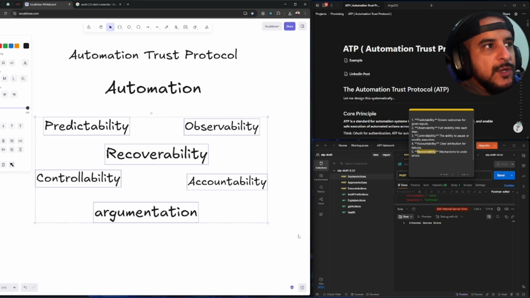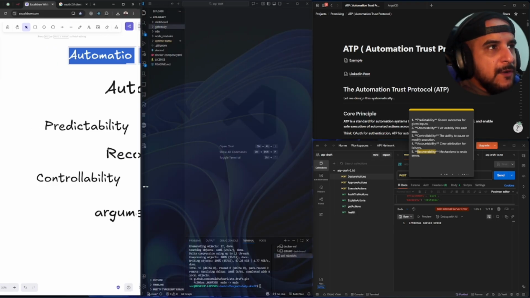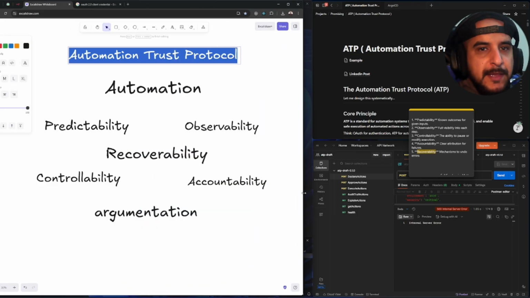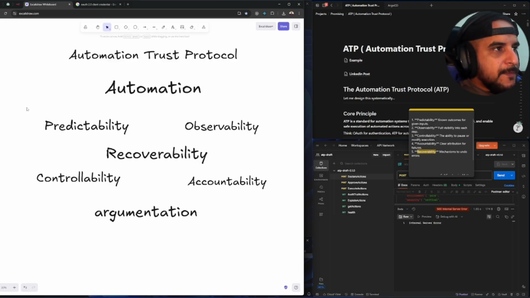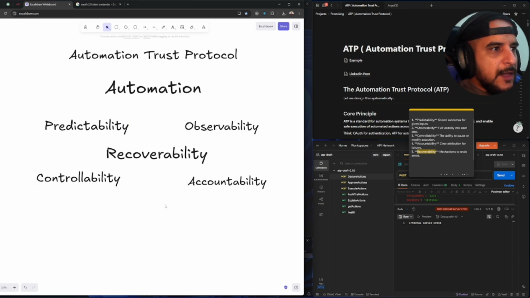So what do we want the output of the automation trust protocol to be? Well, the output is based on 9 layers, right, that we tried our best to implement in our demo. We want to hit all of these. If you look at the industry currently, there are pieces scattered around, but nobody has implemented an automation with agentic AI that hits all of these 5 points. So that is not all of these.